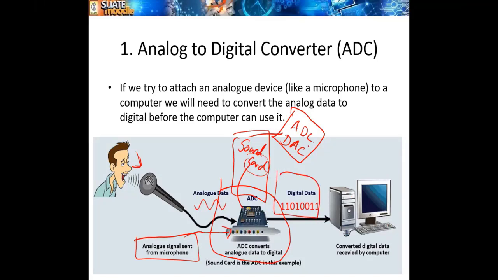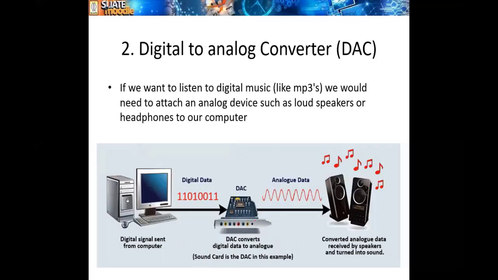The same way, now let's say in our computer we have a song in MP3 format. It's digital data. Now we want to listen to it using our speaker, right? So now our computer has the digital data.